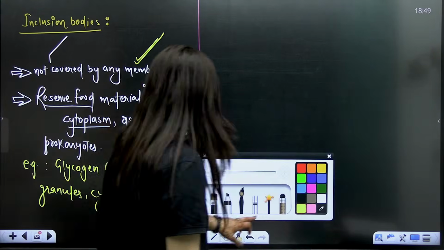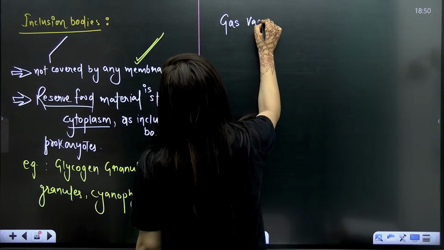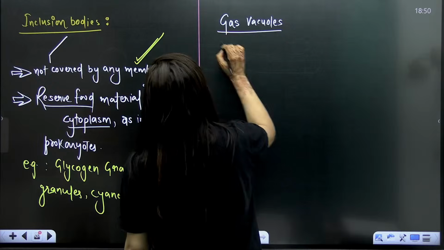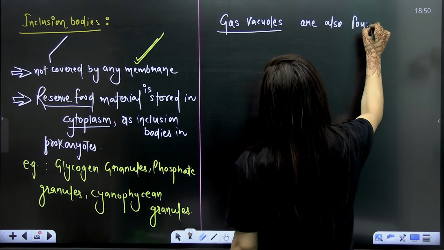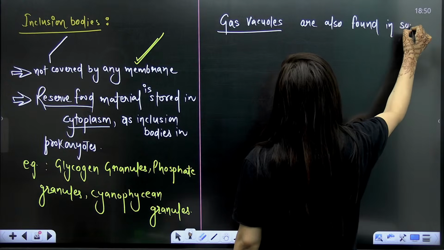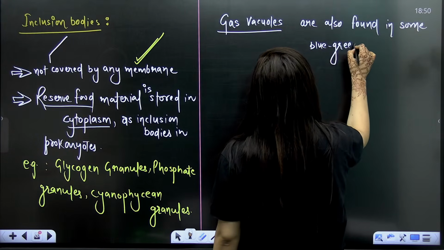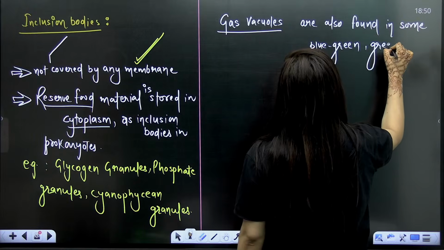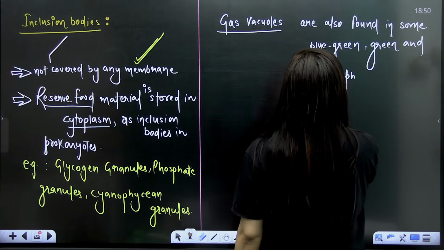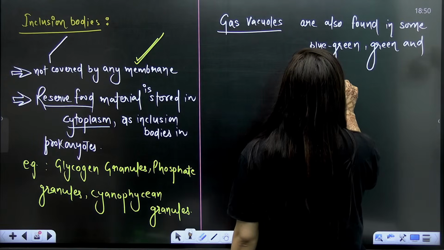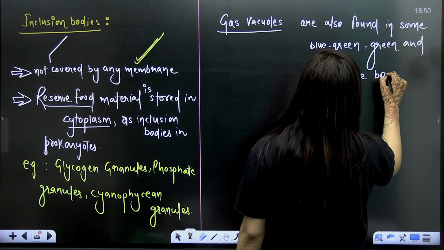Other than that, students, gas vacuoles are also found in some blue-green, green and purple, green sulfur bacteria.